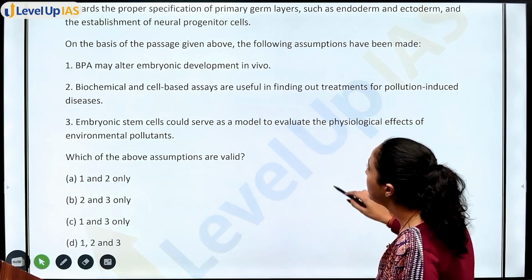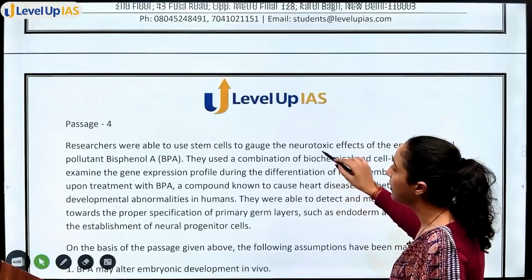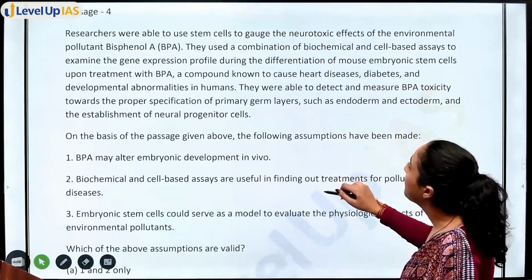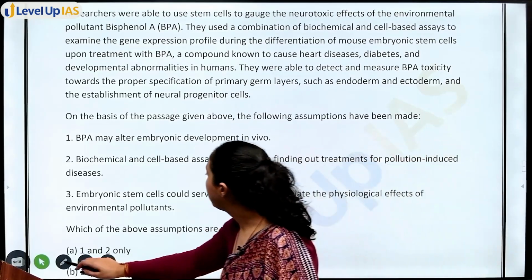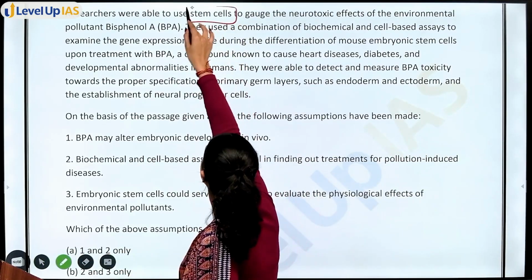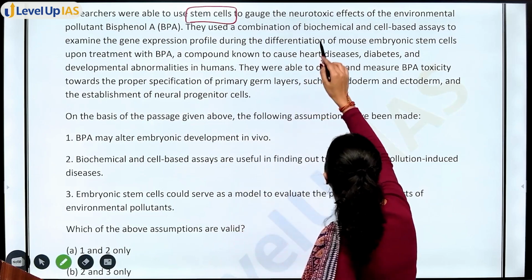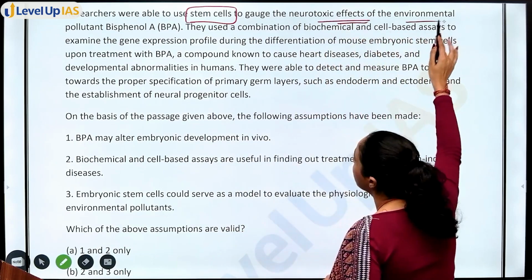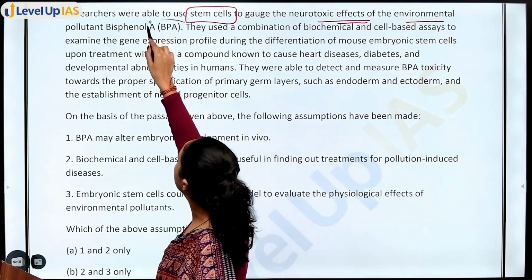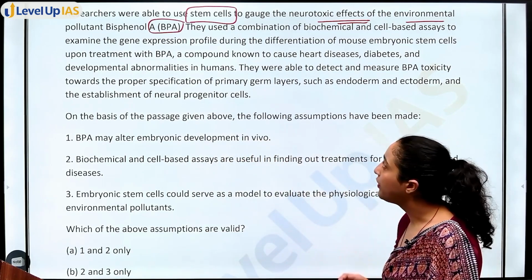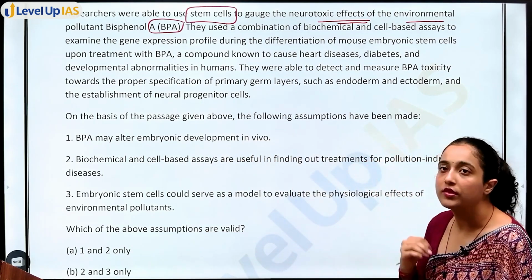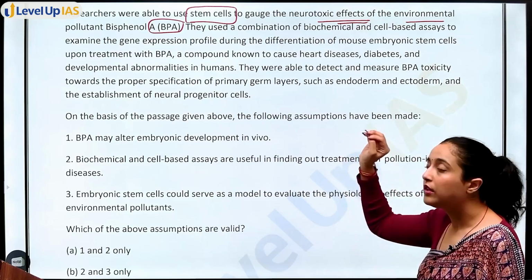Okay, now next, also read the passage first. Researchers were able to use stem cells. What were stem cells used for? To gauge the neurotoxic effects of environmental pollutant BPA. Researchers were able to use stem cells to cause these effects.